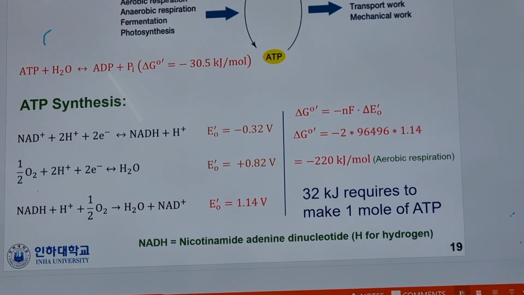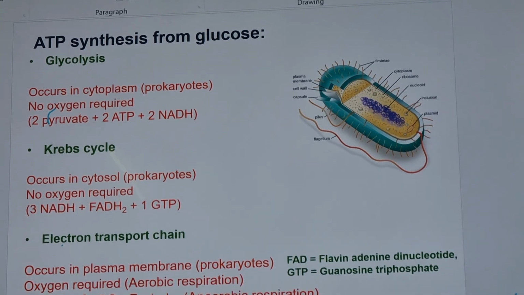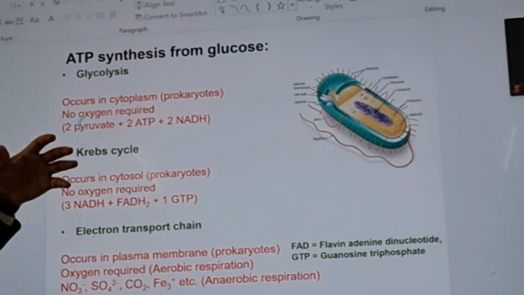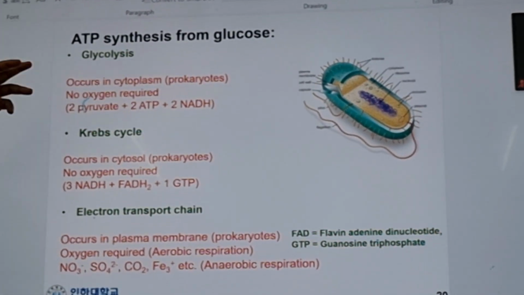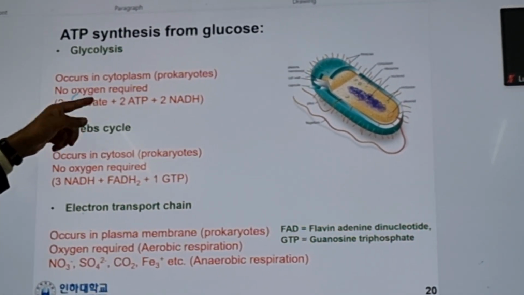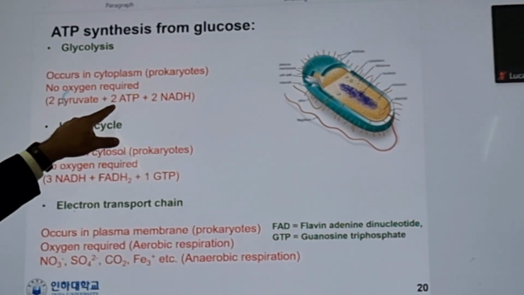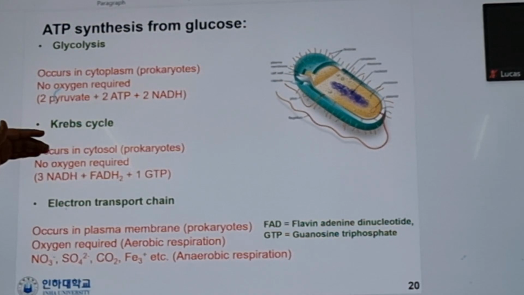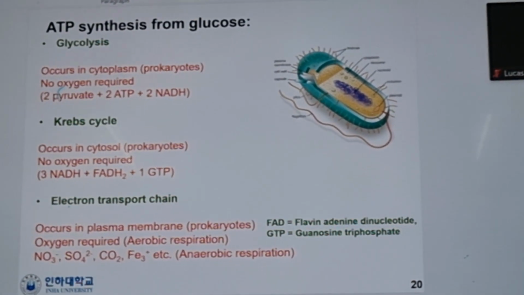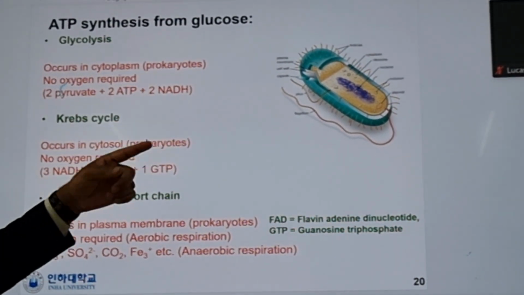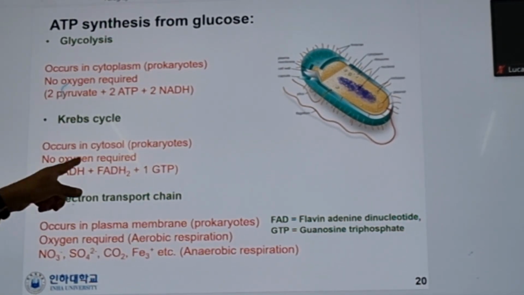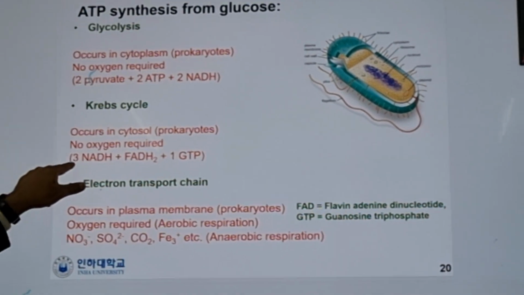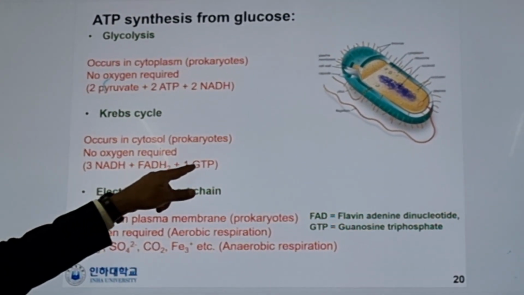Now come to ATP synthesis from glucose. This is the pathway of how ATP is synthesized. First, when we take some organic content like glucose, glucose goes through glycolysis, and it forms 2 pyruvate, 2 ATP and 2 NADH. So here we got 2 ATP. Then it comes to the next, the Krebs cycle, which we also call the TCA cycle, occurring in the cytosol of our cell. No oxygen is required. In this, 3 NADH, 1 FADH2 and 1 GTP are formed.